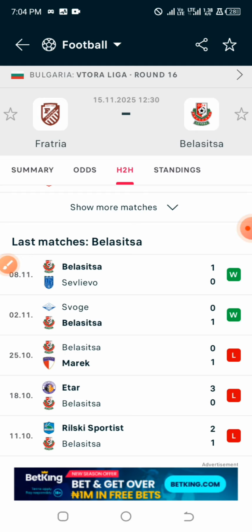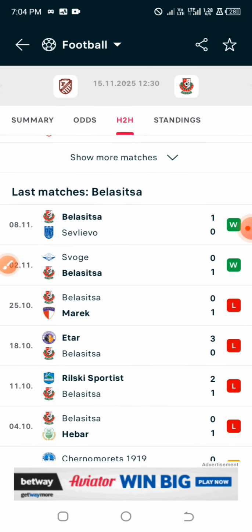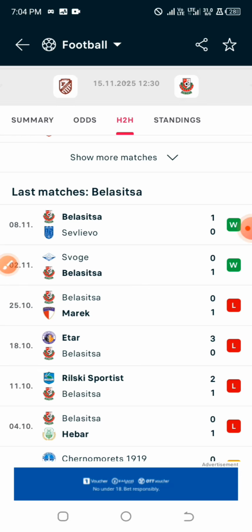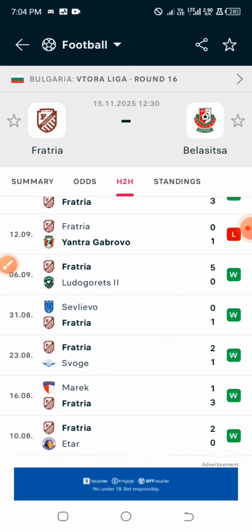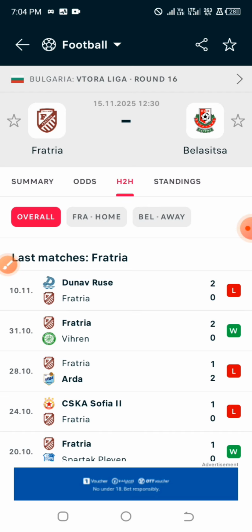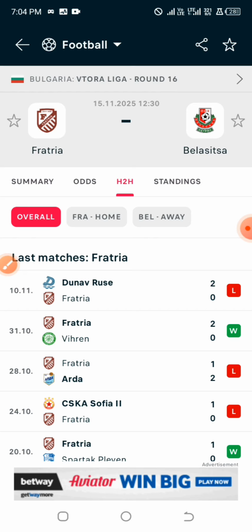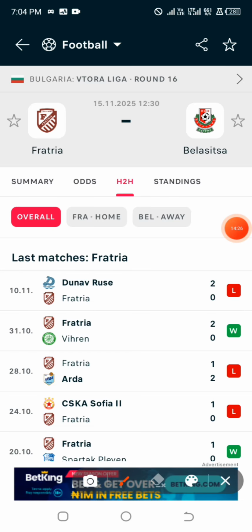Alright, so in this particular model 4, which I call the consistency model, what you need to do is identify the teams that rarely lose. The condition of this model is in the last 10 games. You need to check the home team, which is our favorite team to win this particular game. Check their last 10 games and see if they did not have more than 2 losses in their last 10 games. And for the underdog, the opponent must have 4 or more losses in their last 10 games.